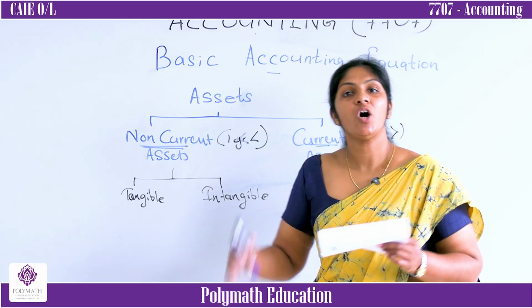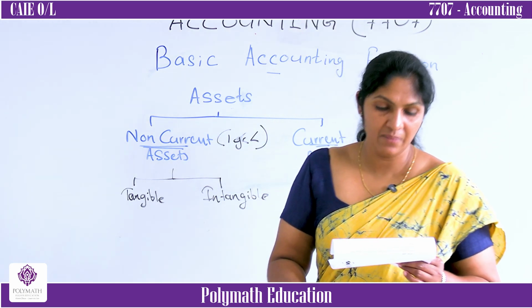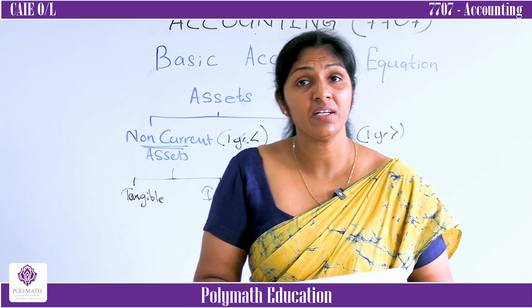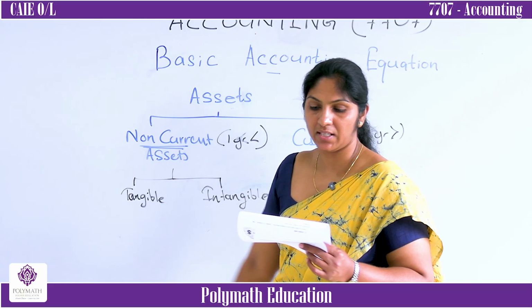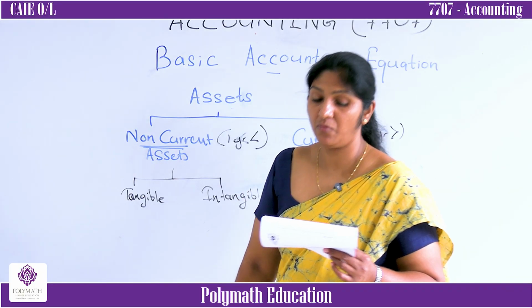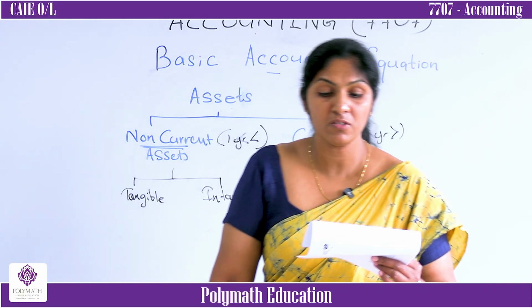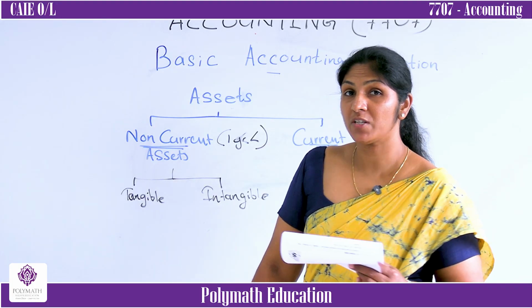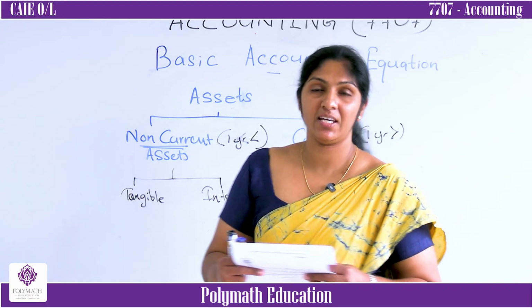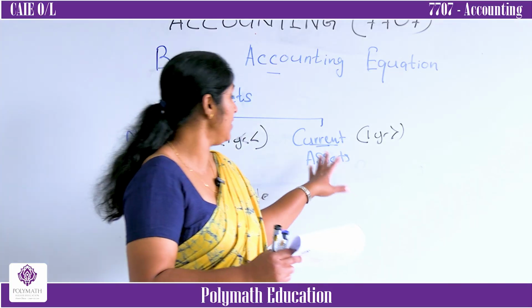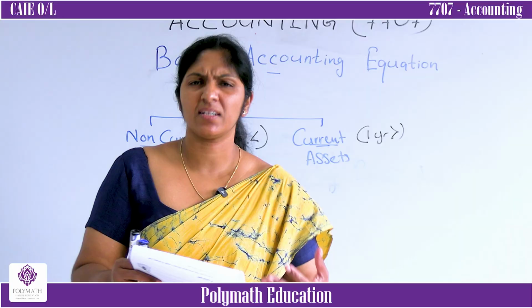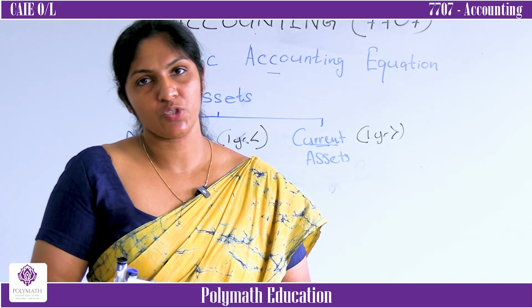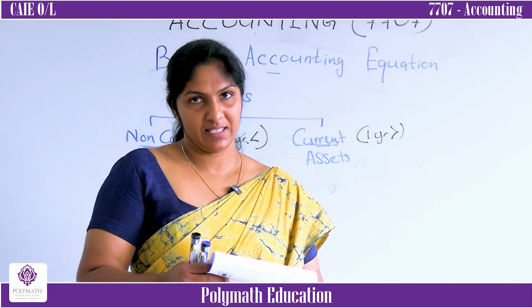Cash in hand, already it is cash, so it is a current asset. Motor vehicle, non-current asset. Trade receivables: what do you mean by trade receivable? Who owes money to the business? They have to pay us within less than 1 year, therefore it's a current asset. Next, cash at bank, it means current accounts and all. Those things are also current assets.